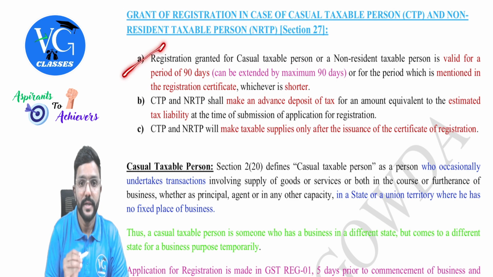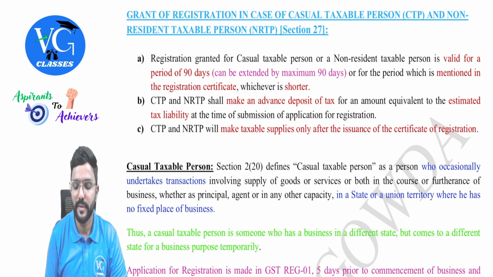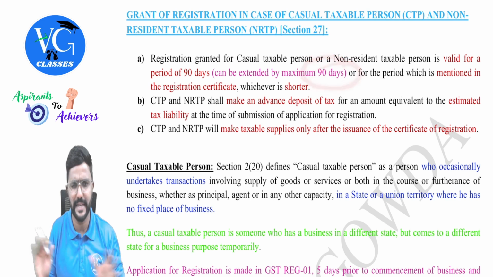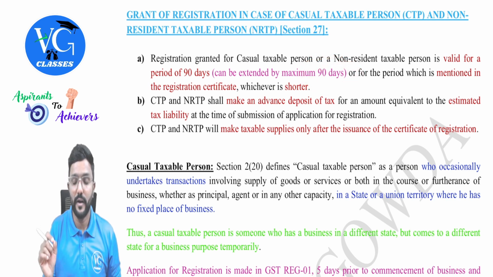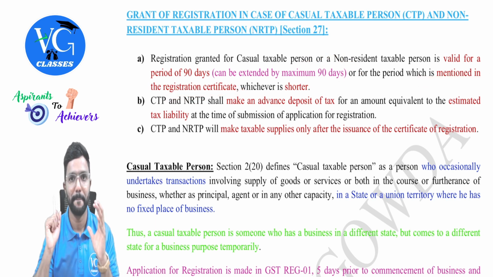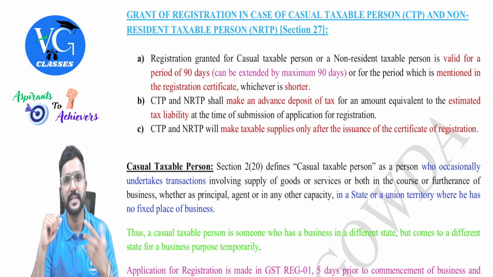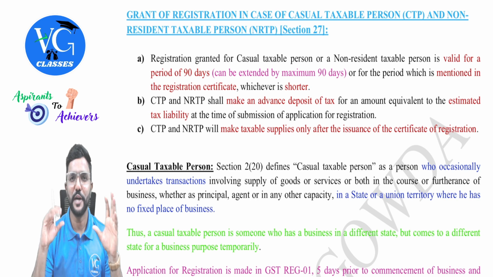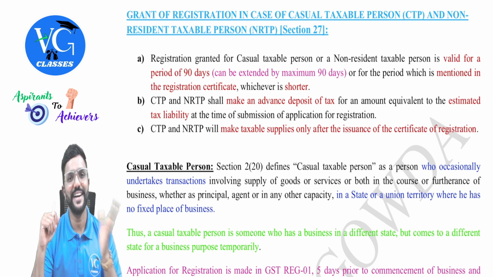Registration granted for a casual taxable person or non-resident taxable person is valid for a period of 90 days, which can be further extended for another 90 days maximum, or for the period which is mentioned in the registration certificate, whichever is shorter. For example, assume I am asking registration in Gujarat for 30 days. So for how many days will they grant the registration? 30 or 90, whichever is shorter, 30 days. Assume I am asking for 100 days. 100 or 90, whichever is shorter, 90 days.